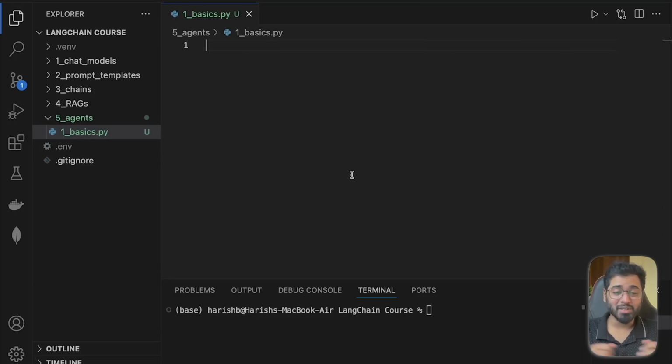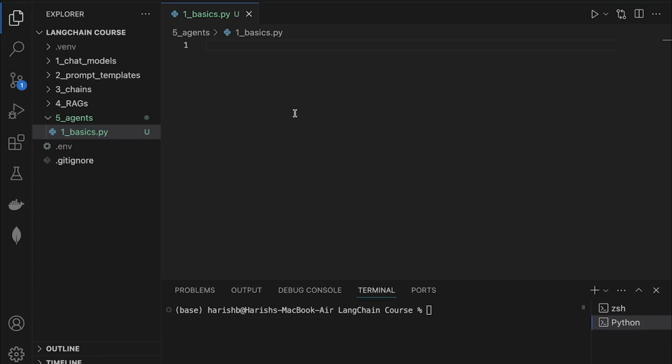Hello guys, welcome to the section where we are going to be building an AI agent from scratch using code. So by the end of the section, you should have a pretty good idea of how to build agents for pretty much any business use case. And since this is a new concept, we're going to be taking it very slow, step by step. So here's what we'll do. Firstly, I will show you a limitation that we currently have with LLMs, and then we'll see how we can solve that limitation with an agent.